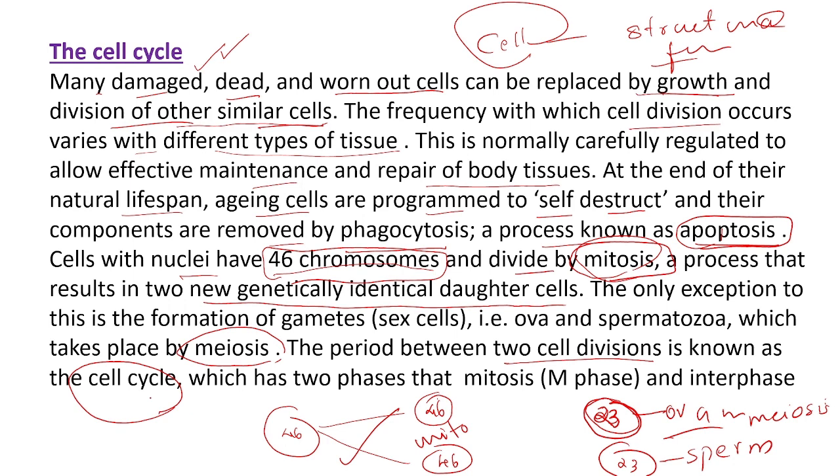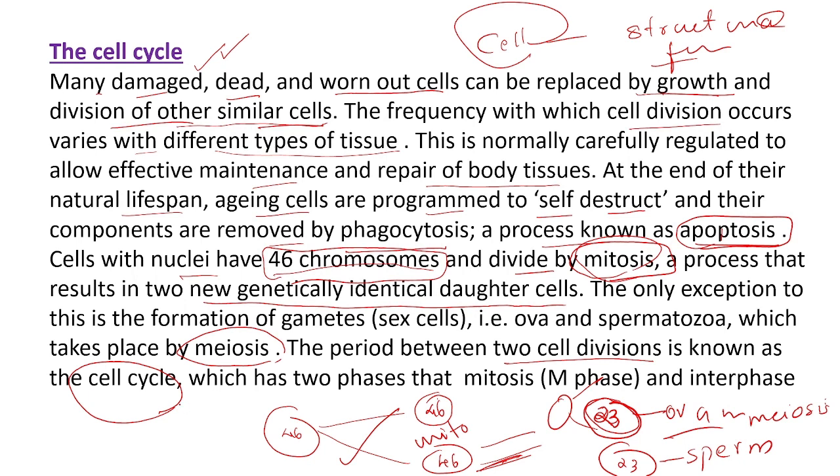Our normal cell will divide into half, into daughter cells. It will form new cells. This process is known as cell division. Between two cell divisions there is a gap. That space or that process is known as the cell cycle. The period between two cell divisions is called the cell cycle.